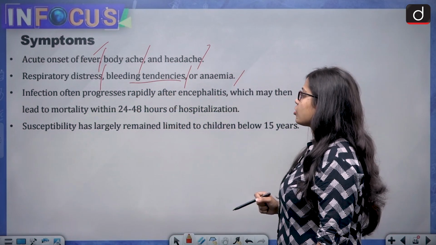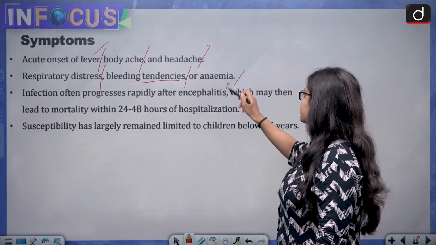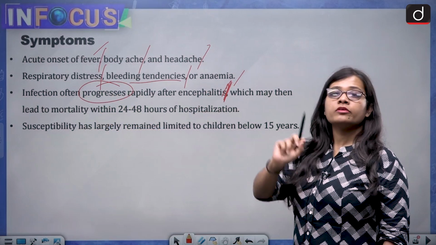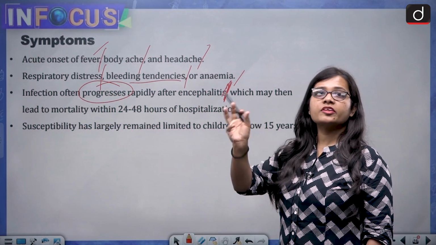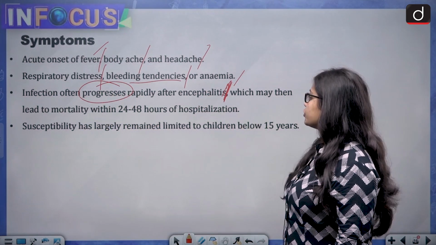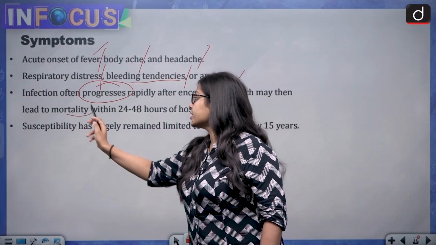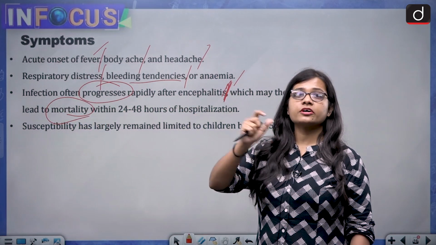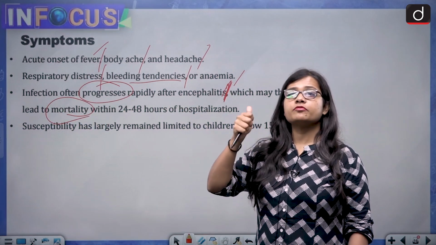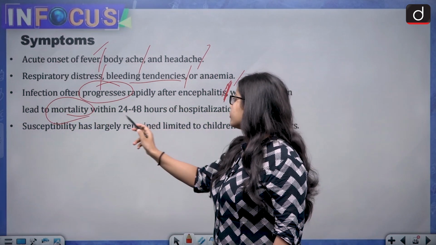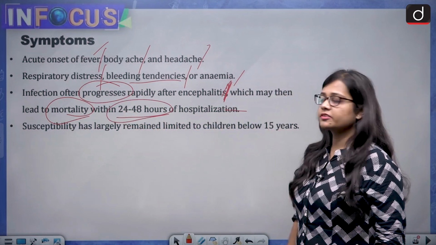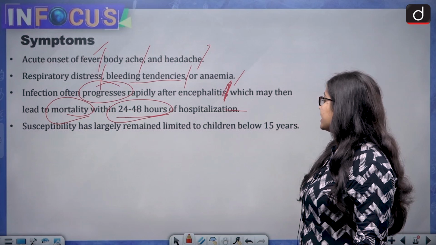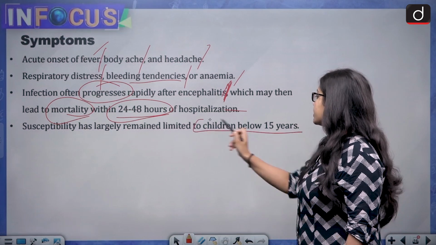Then infection often progresses rapidly after encephalitis. So the infection progresses more rapidly once the encephalitis has taken place, which may then lead to mortality. It means it is deadly in nature. After encephalitis has taken place, it turns deadly and it spreads even faster, within 24 to 48 hours of hospitalization. Then susceptibility has largely remained limited to children below 15 years of age.